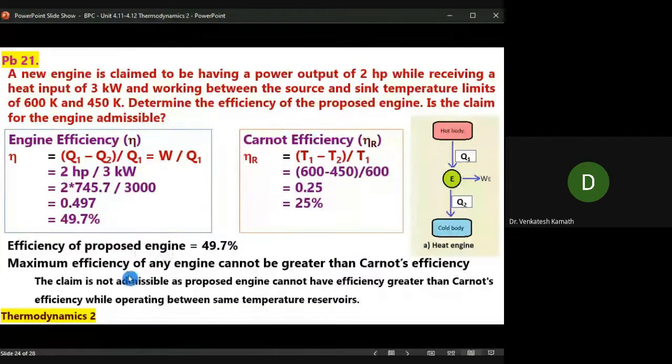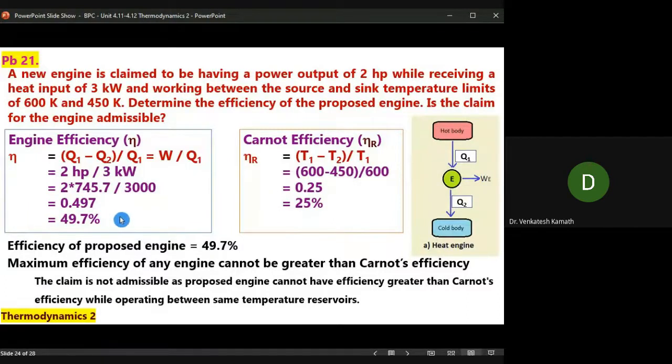So what should I write now? Maximum efficiency of an engine cannot be greater than Carnot's efficiency. This is the Carnot first principle. The claim is not admissible as the proposed engine has an efficiency greater than Carnot's efficiency. This is almost 50, this is 25. So the maximum possible is 25, you cannot go beyond 25. But you're saying that it is almost 50. So the claim is not correct.